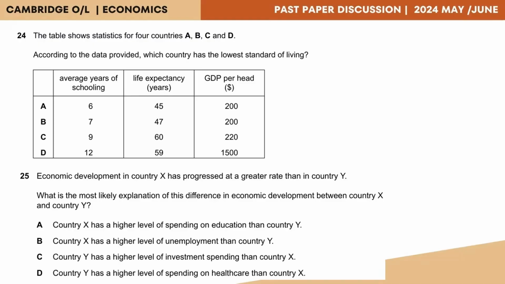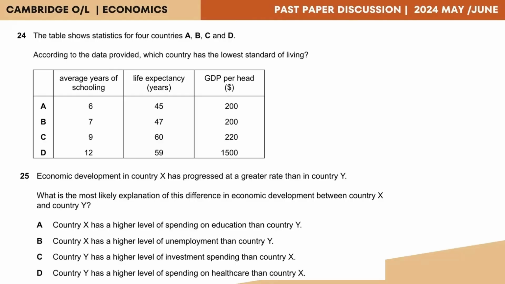When measuring the HDI, we take into account the real GDP per capita, which has been referred here as GDP per head. We also take into consideration the life expectancy at birth, which we see here, and the average school going year, which is also available here.